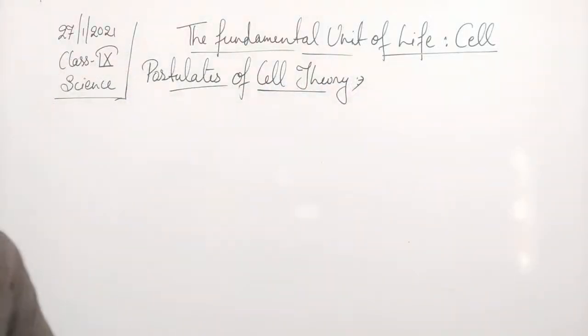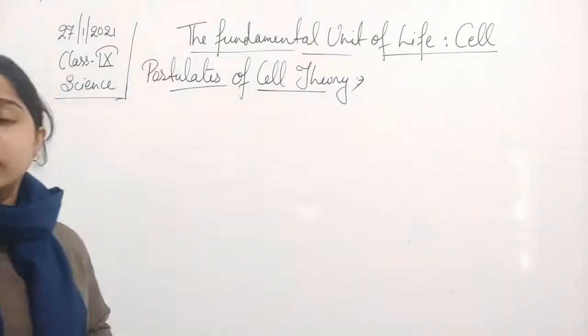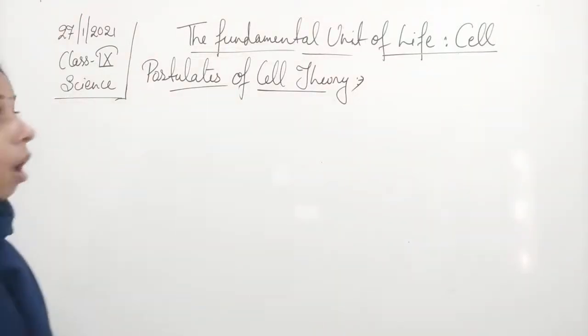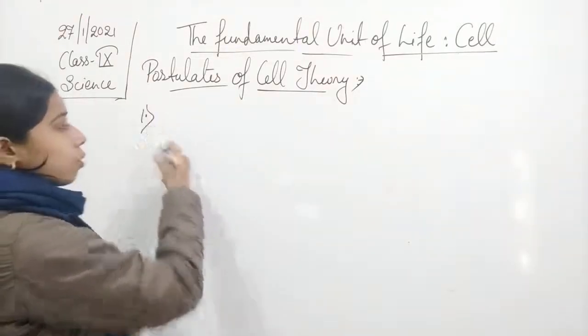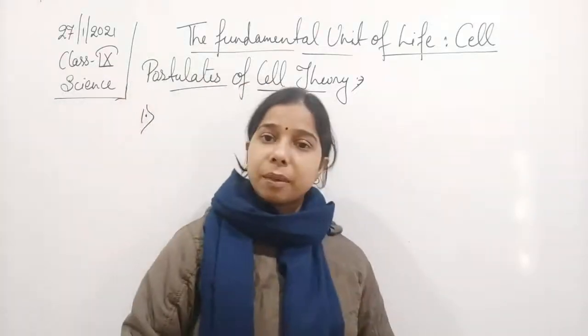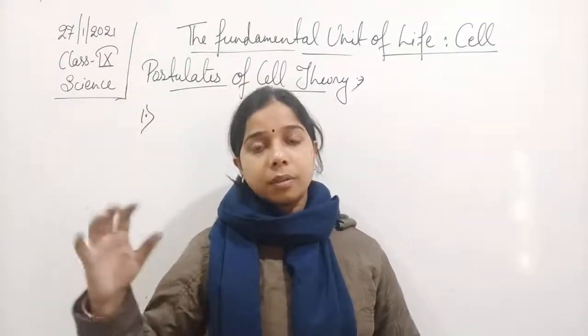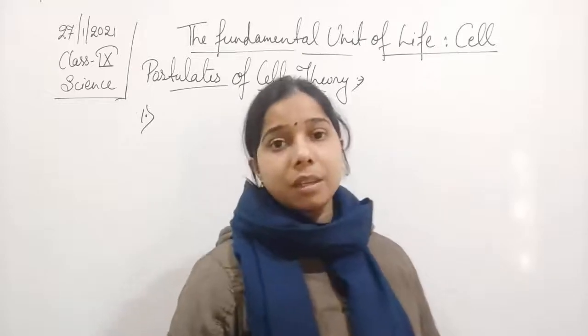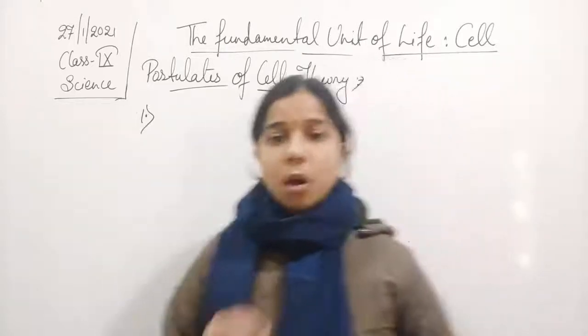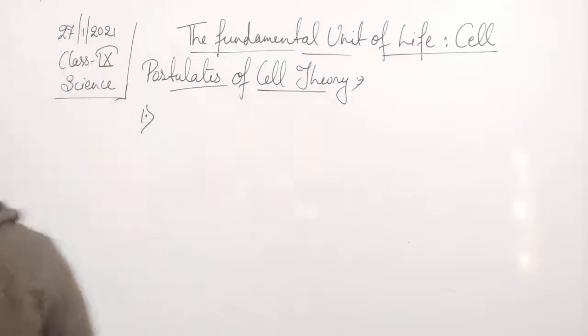So the first point in case of the cell theory is that all organisms, because this was also given by Schleiden and by Schwann, are made up of cells, the small unit that is called a cell.